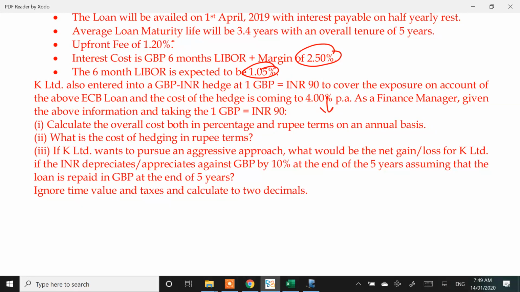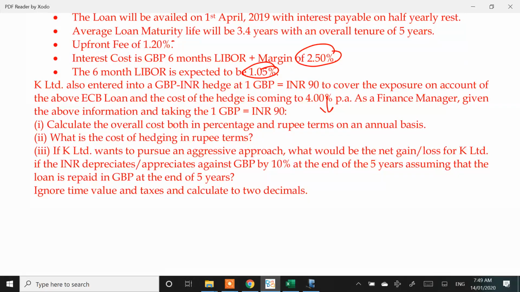Think and let me know, is it a gain or loss? Loss. INR has depreciated, which means pound has appreciated, and if pound has appreciated, my liabilities have appreciated. Pound has appreciated by how much? 10%, which means I am going to have a loss of 10 million into 10%, or 90 crores into 10%.